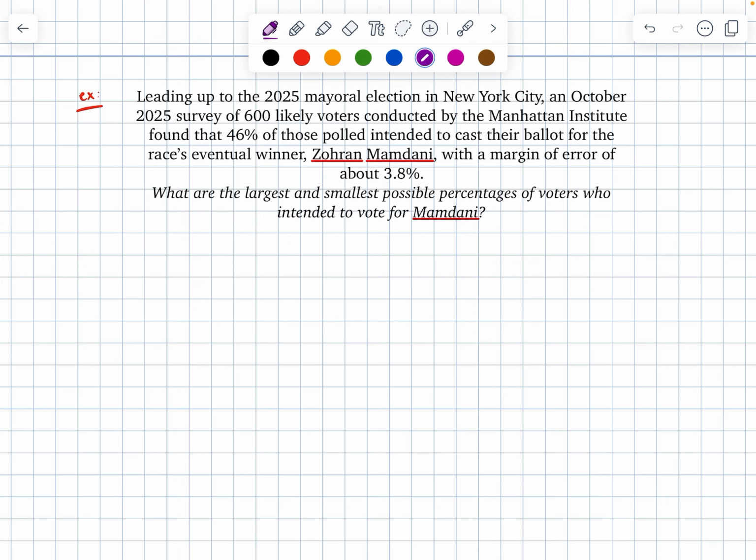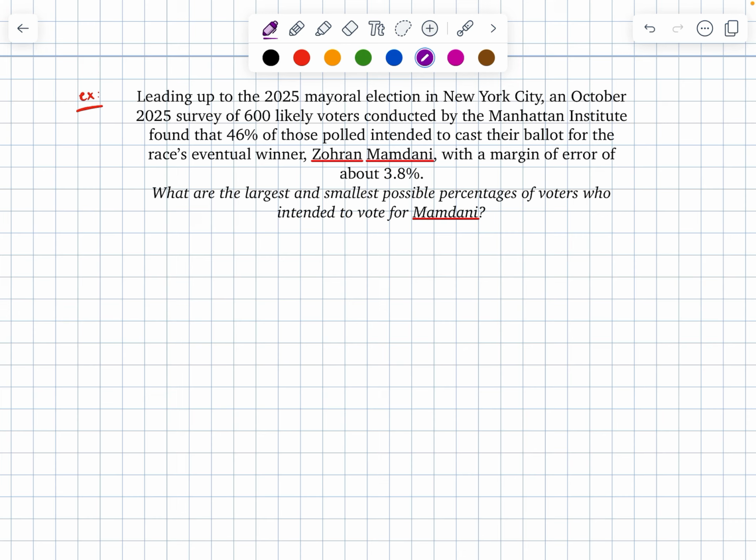Leading up to the 2025 mayoral election in New York City, an October 2025 survey of 600 likely voters conducted by the Manhattan Institute found that 46% of those polled intended to cast their ballot for the race's eventual winner, Zohran Mamdani, with a margin of error of about 3.8%. What are the largest and smallest possible percentage of voters who intended to vote for Mamdani?